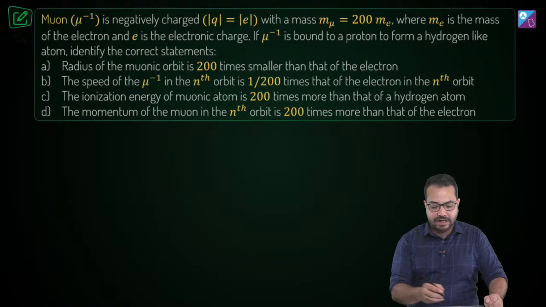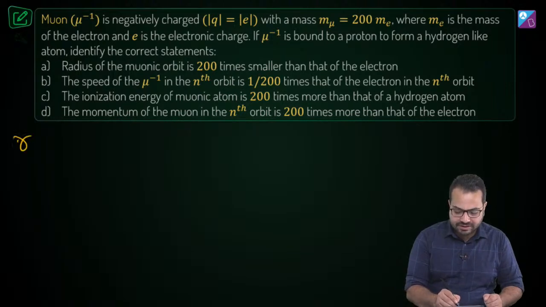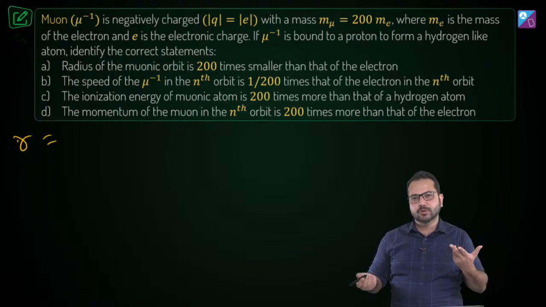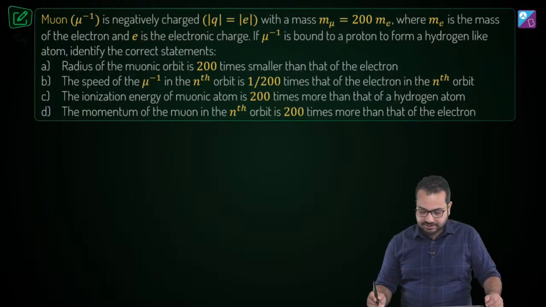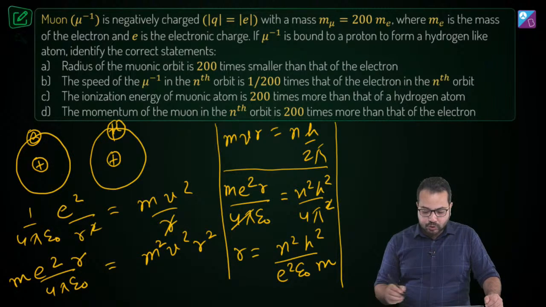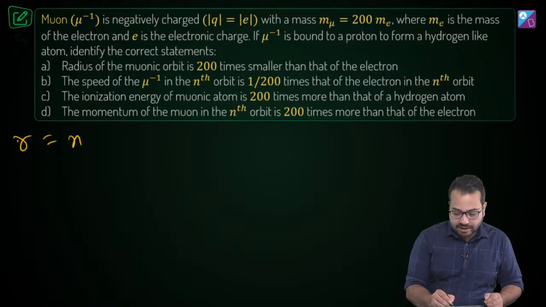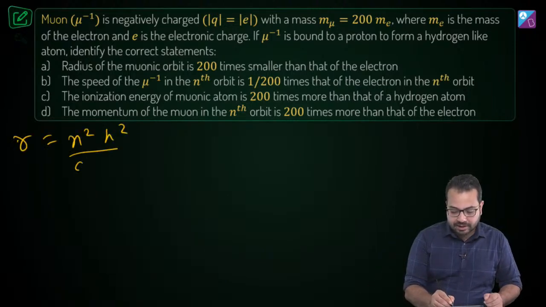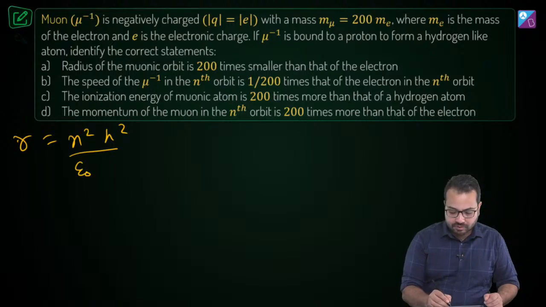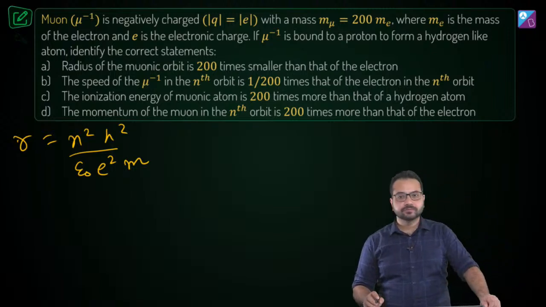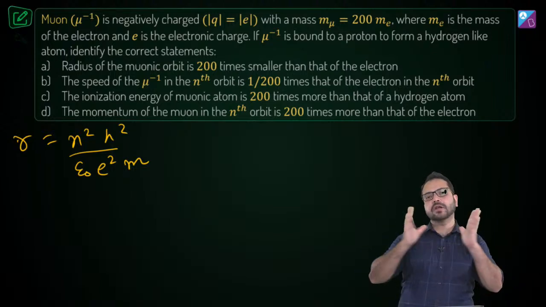Let's write this down. We have derived this. We have worked hard to derive this. Not really very hard, right? Just 2 steps. So what was that? n square h square epsilon naught, and then we had e square, and then we had m, right? So this is the relationship, this is the radius.